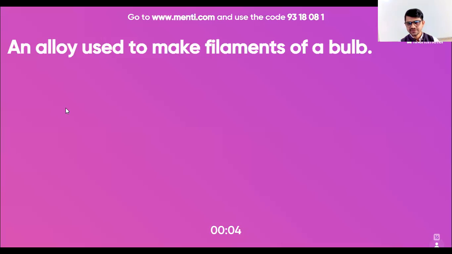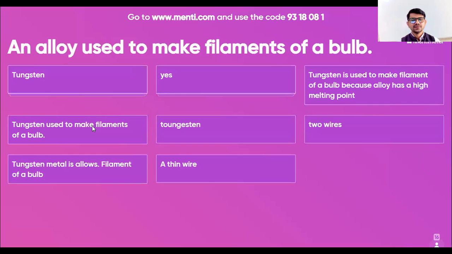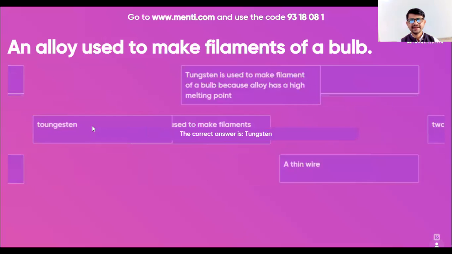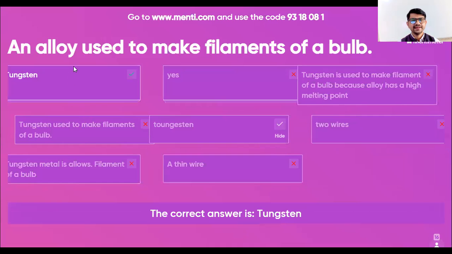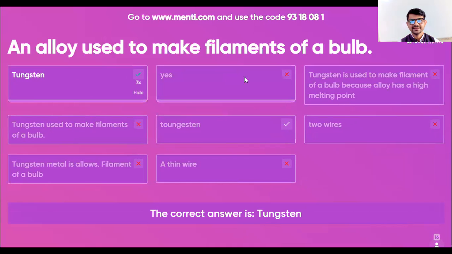Sixteen answers I have got out of 23. So let's see. The correct answer is tungsten. So many have given the, 7 have given the correct answer.